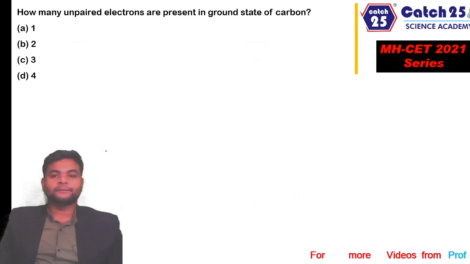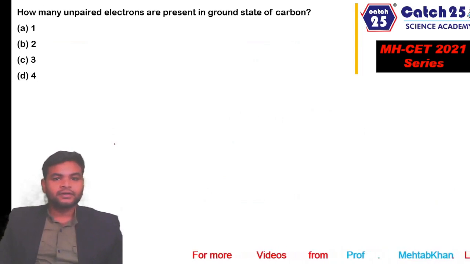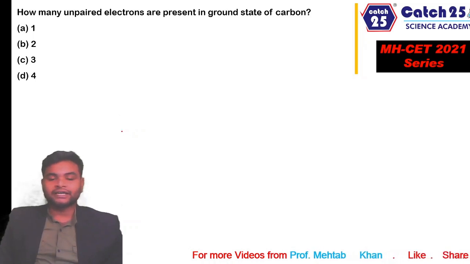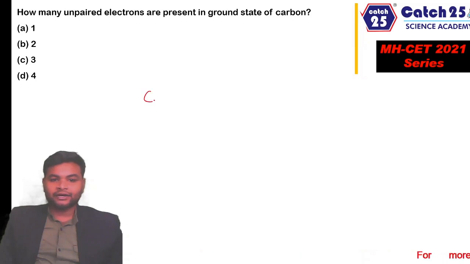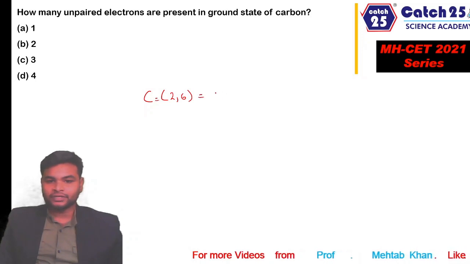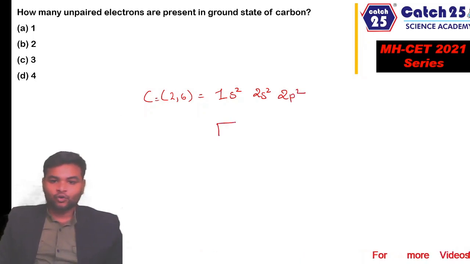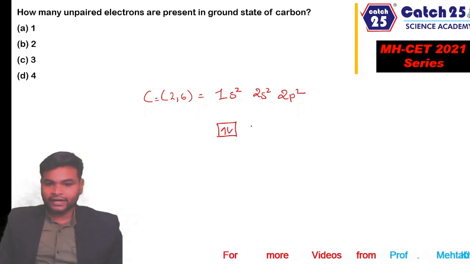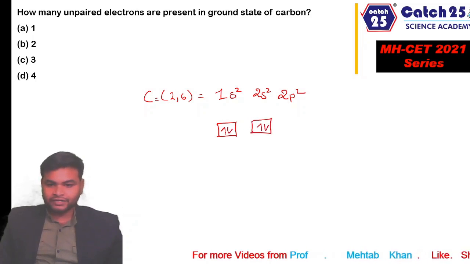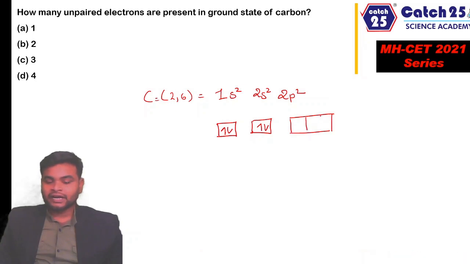How many unpaired electrons are present in the ground state of carbon? Okay, so carbon in its ground state contains how many electrons? Carbon has electronic configuration of 2,6. As per Aufbau principle, the electronic configuration is 1s2, 2s2, 2p2. That means 1s orbital contains 2 electrons, 2s orbital contains 2 electrons, and 2p orbital, which has 3 subshells, contains 1 and 1 electron.